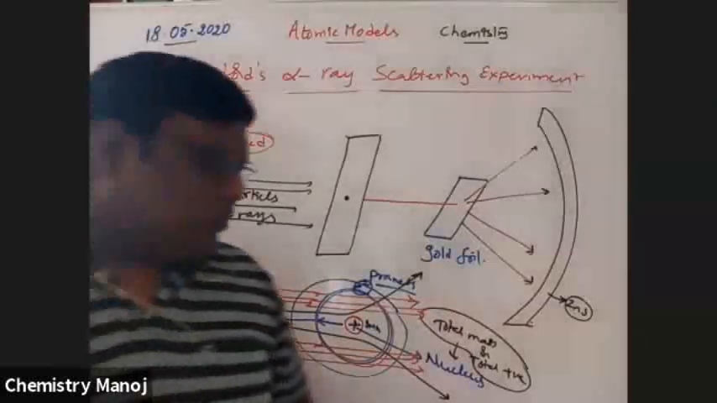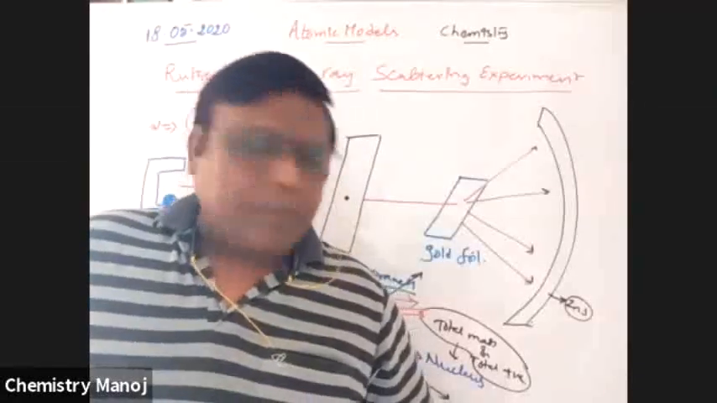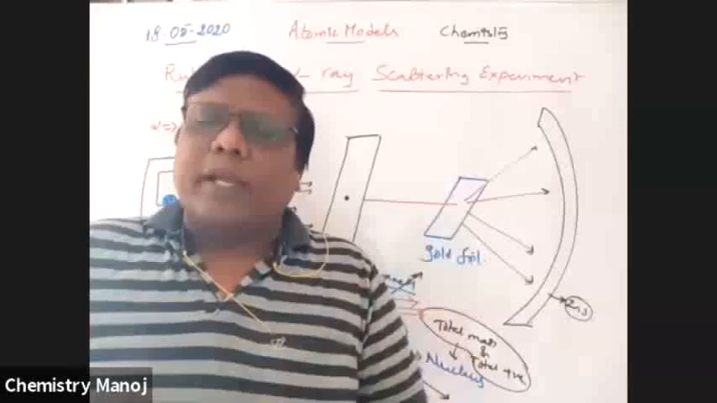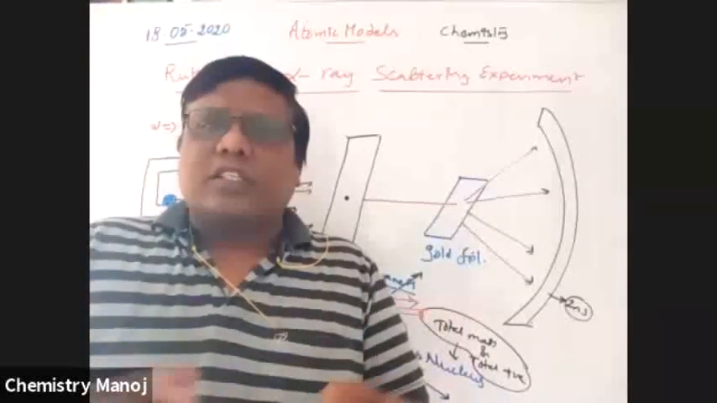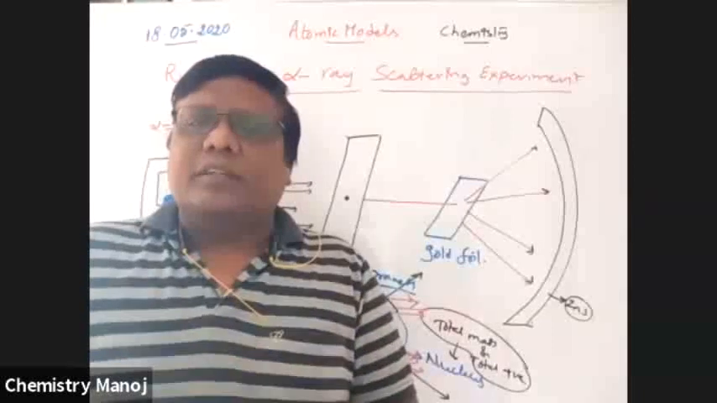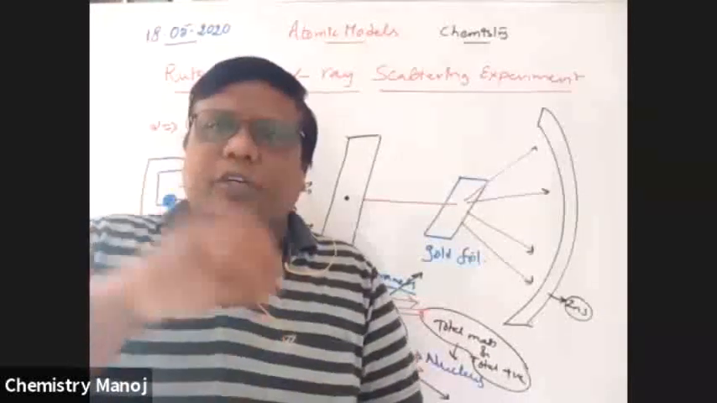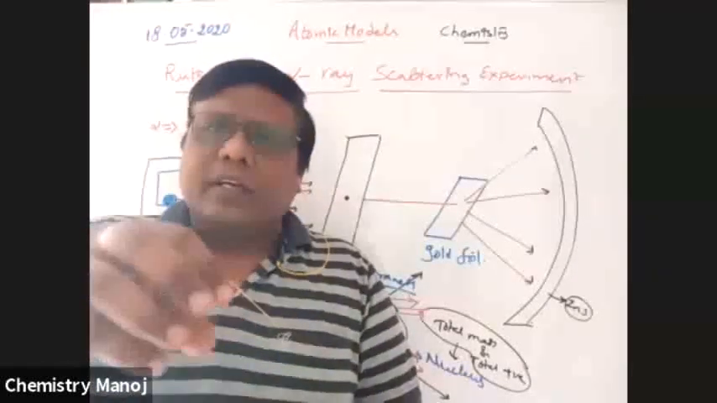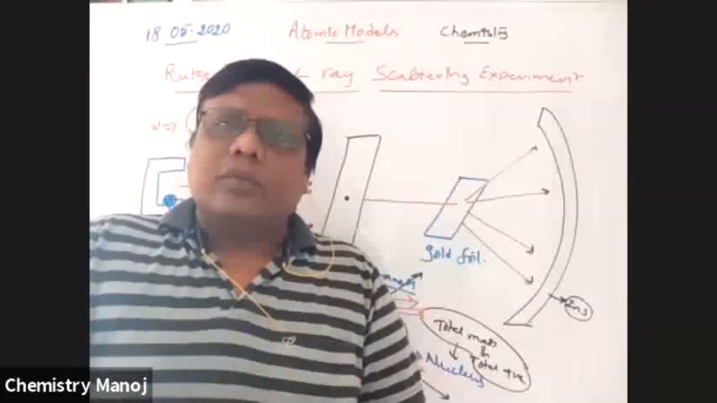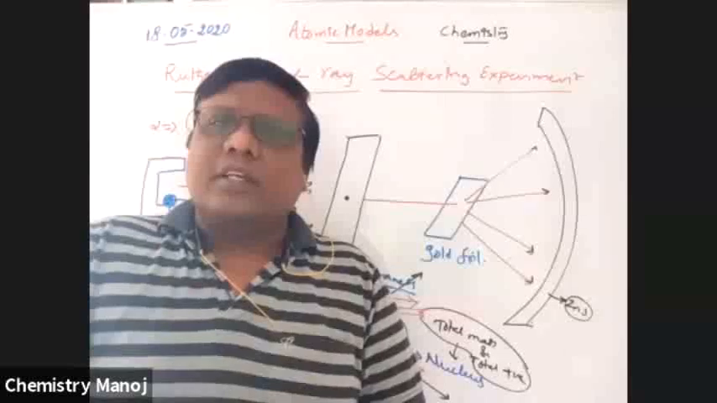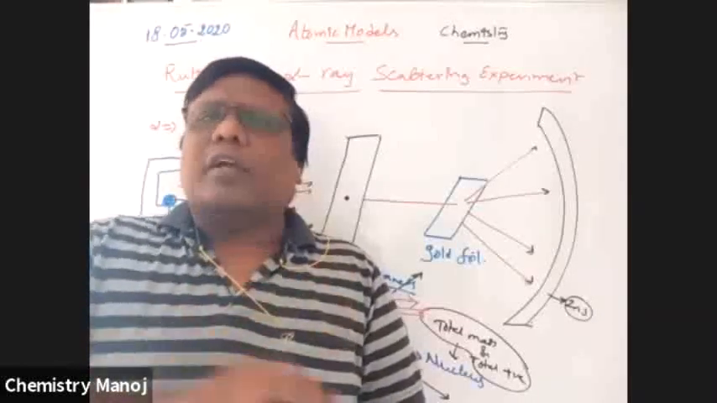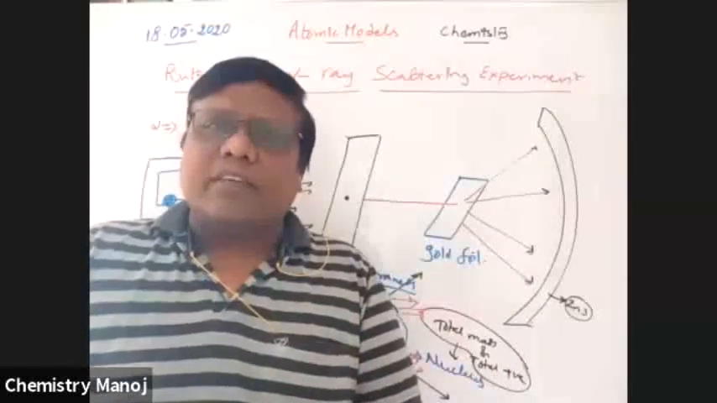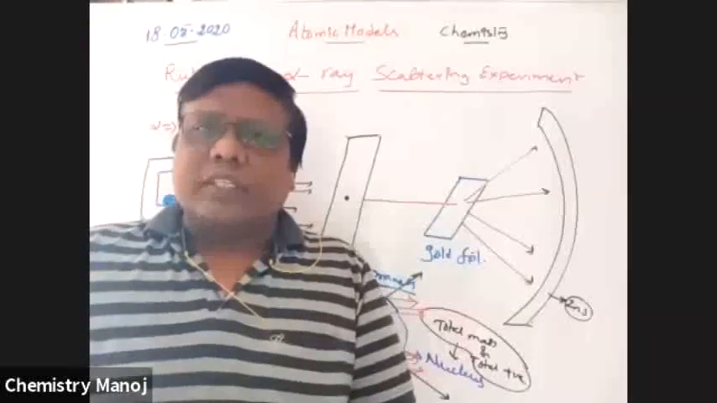Finally, he gave some postulates. Almost the major part of the atom is empty. The total mass is situated at the center, in the nucleus. The total positive charge is also located at the center. That center part of the atom is called the nucleus. Electrons revolve around the nucleus in a closed circular or elliptical path, whatever it may be, just like planets revolve around the sun.